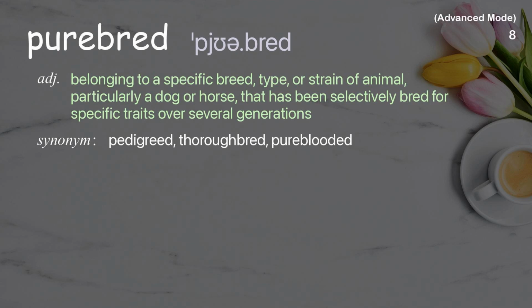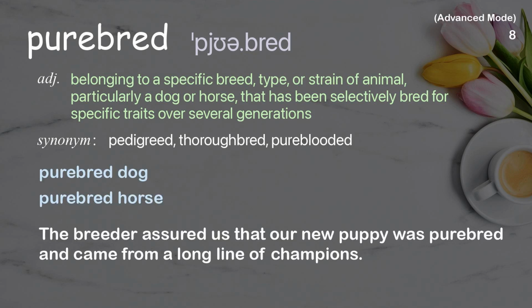Purebred. Belonging to a specific breed, type, or strain of animal, particularly a dog or horse, that has been selectively bred for specific traits over several generations. Examples: Purebred dog. Purebred horse. The breeder assured us that our new puppy was purebred and came from a long line of champions.